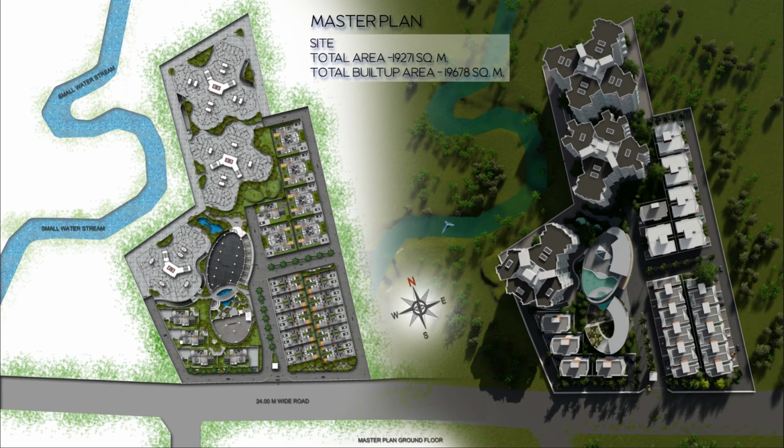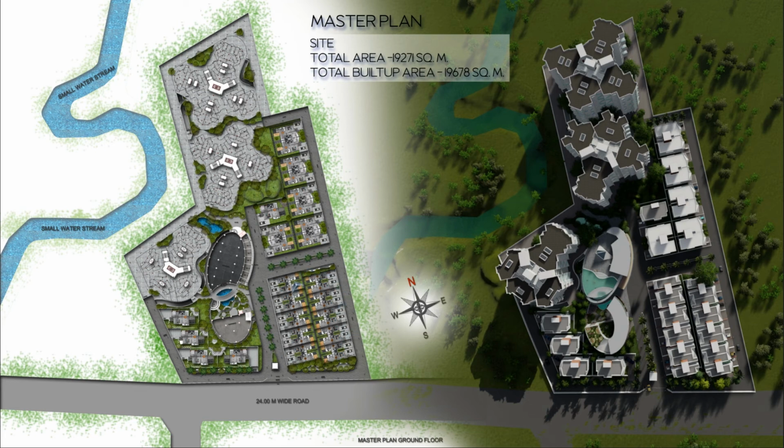So this is the master plan. The total area is 19,271 square meters and the total built up area is 19,678 square meters. This is the 24-meter wide road. This is the Gangapur Road. This is the main entrance to the site. This is the watchman's cabin and these three are the main access to the site.